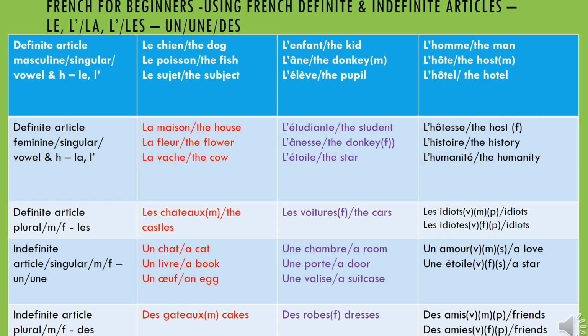the definite article masculine singular and the definite article feminine singular. That's where you will find that when the word begins with a vowel, you have to remove the E or the A, then you put an apostrophe, whether the word is masculine or feminine. But when it comes to plural, you just say les. It doesn't matter. It is les, les.